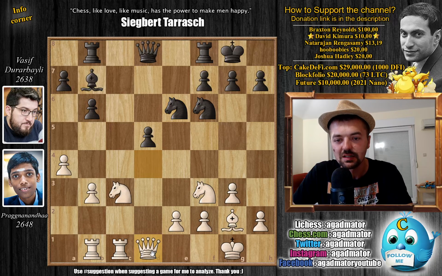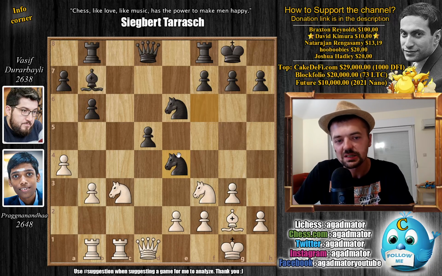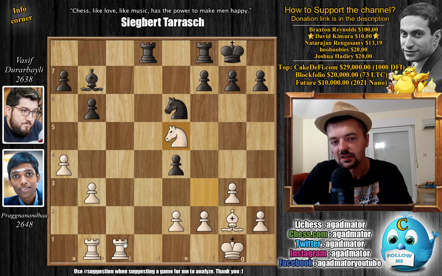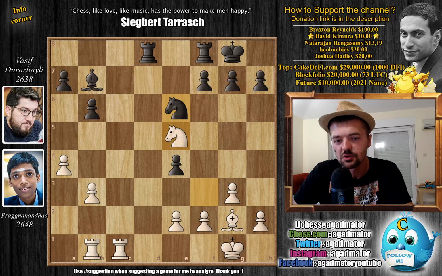We have queen back to d1, and now knight to e4, offering a queen trade. And while Pragg could go for this, it doesn't give him all that much. For example, you trade, knight captures, pawn captures, queen captures on d8, rook b captures, and now you can go knight to e5. You can maybe try and get this rook to c7 if the knight ever moves, but with the knight on e6, it's not a really scary position for black.